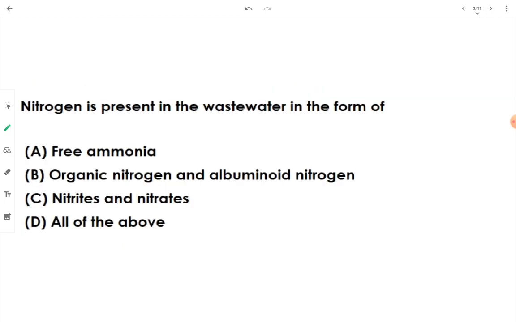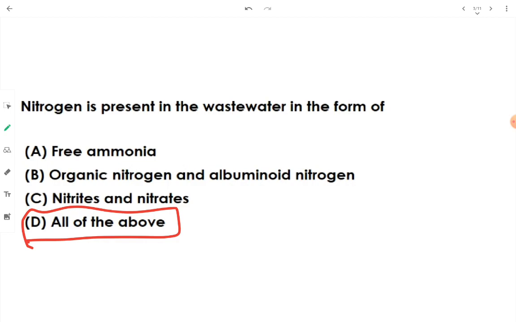Then nitrogen is present in the wastewater in the form of, is it free ammonia, is it organic nitrogen, albuminoid, nitrites or nitrates? Yes, nitrogen is present in wastewater in all the mentioned forms in the options. We will go with all of the above. See, the ammonia nitrogen is simply the free ammonia. Then organic nitrogen, which is also known as Kjeldahl nitrogen, because it is determined by the Kjeldahl method, we call the organic nitrogen Kjeldahl or total Kjeldahl nitrogen.